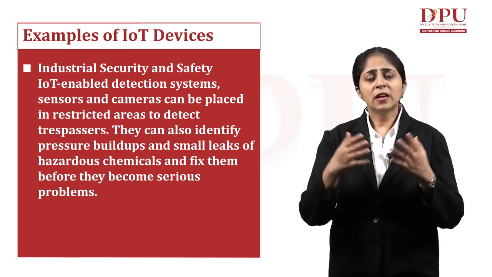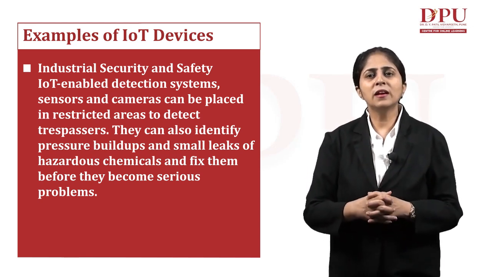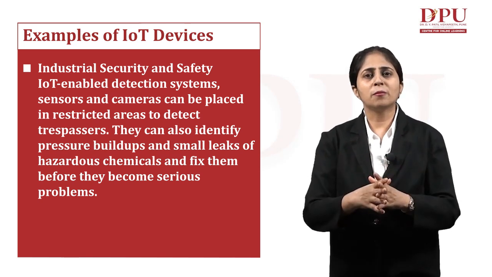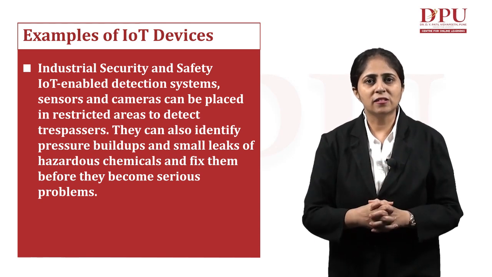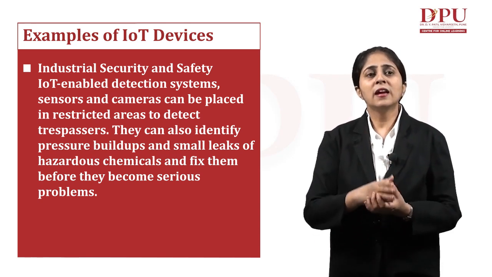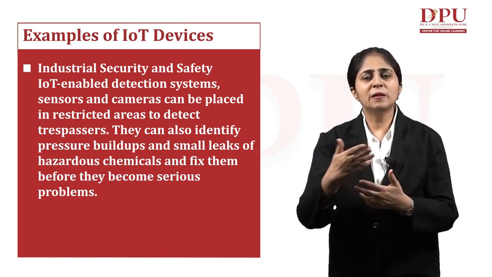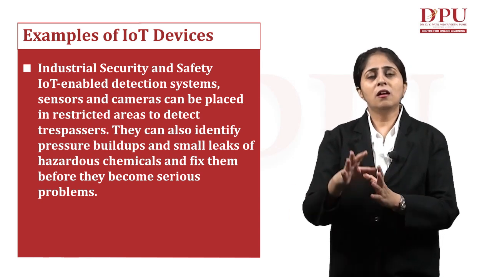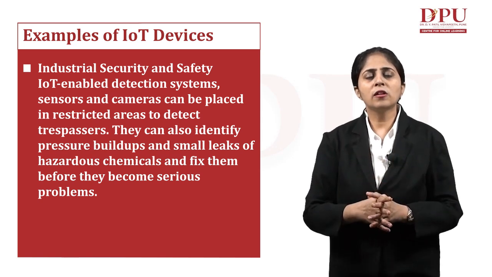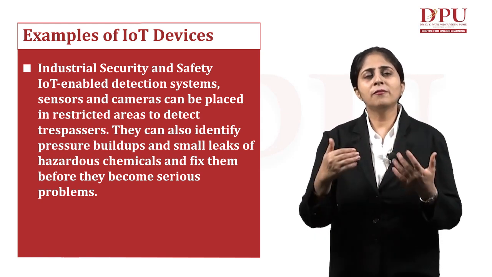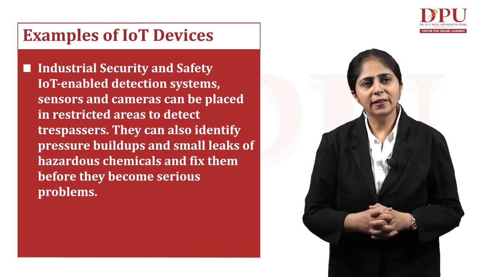If we have a number of chemical industries, pharmaceutical industries, the pressure can be detected with the help of these IoT enabled devices. There are sensors which can detect if there is any leakage of any hazardous chemical, and it will be immediately intimated to any reference person. So industrial security and safety can become very easy with the help of these IoT enabled devices.